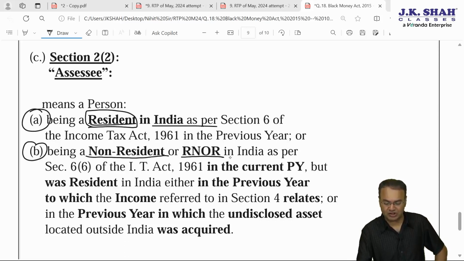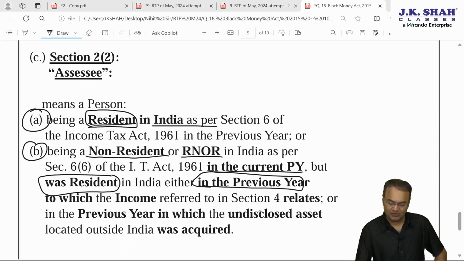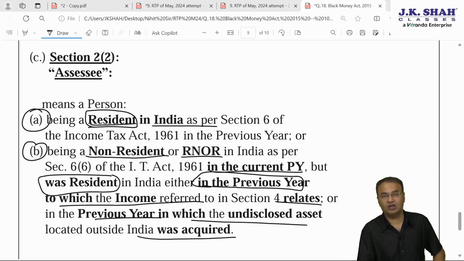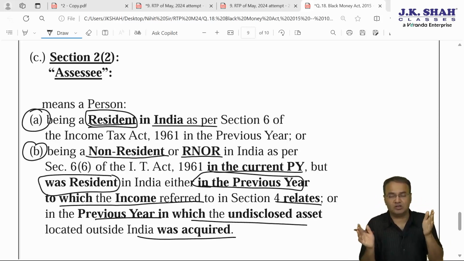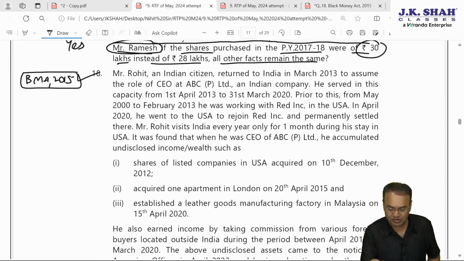If current year is non-resident or RNR in the current year, but was resident in India in that earlier previous year, that previous year in which income relates, that previous year to which income relates, or that previous year in which undisclosed asset was acquired. So undisclosed asset was acquired in financial year 17-18, and today financial year 23-24. Assessee should be resident in India either in 17-18 or in 23-24 or both of them. If he is non-resident in both the years, then Black Money Act is not applicable. So what is the question?